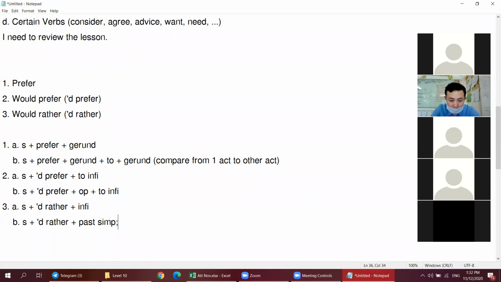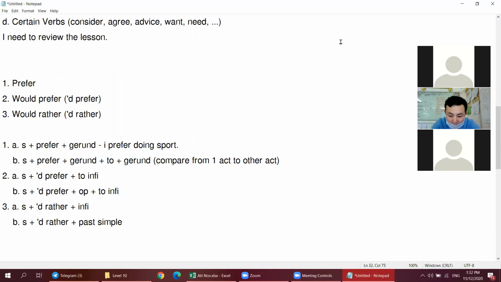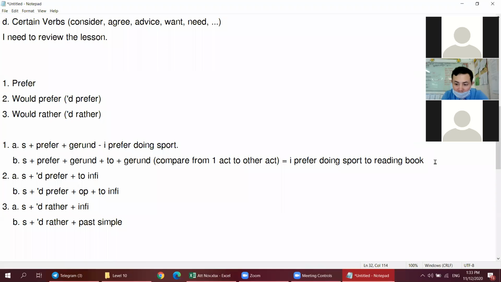So let's go through an example for each one. I want to make it fast because we have no time now. For this one, I can say, I prefer doing sport. This one I compare from one, so I can say I prefer doing sport to listening to reading. I prefer doing sport to reading books.